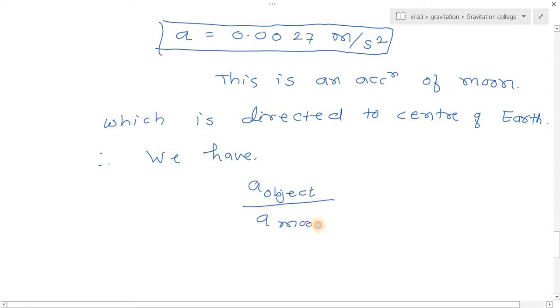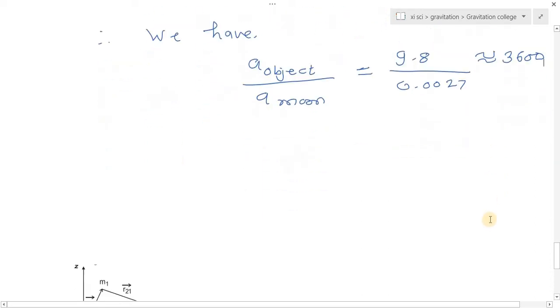If we take the ratio of acceleration of object at earth surface and acceleration of moon, then, we know the acceleration at the earth surface is 9.8 and the acceleration of moon is 0.0027. So the ratio is nearly equal to 3600. From this also we can calculate another value here.